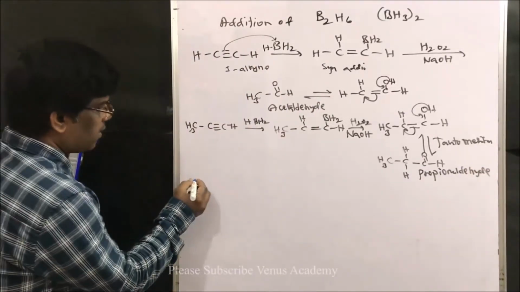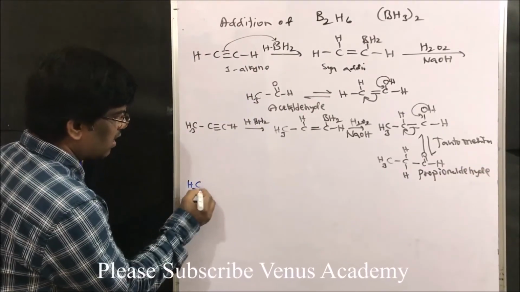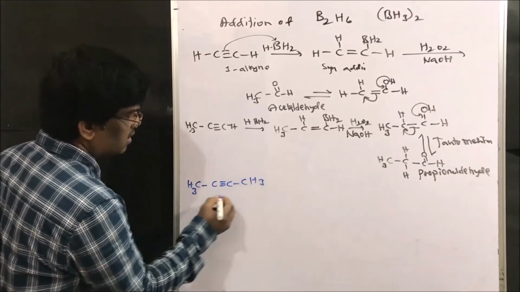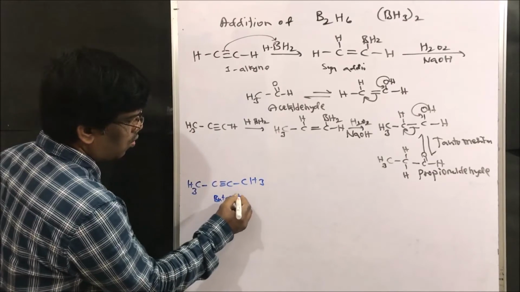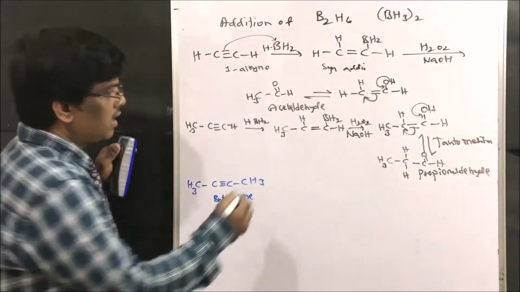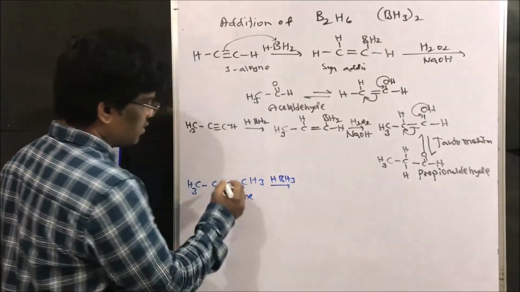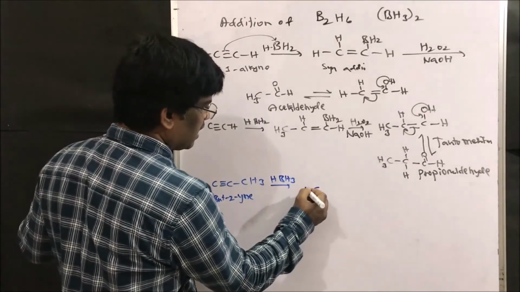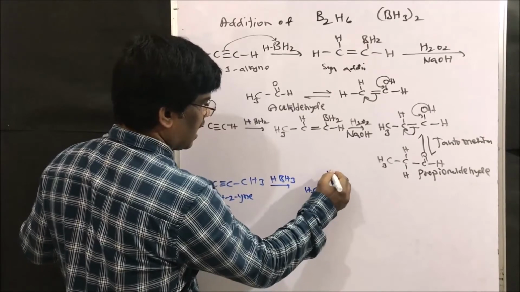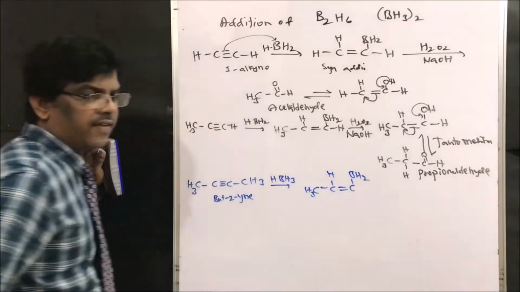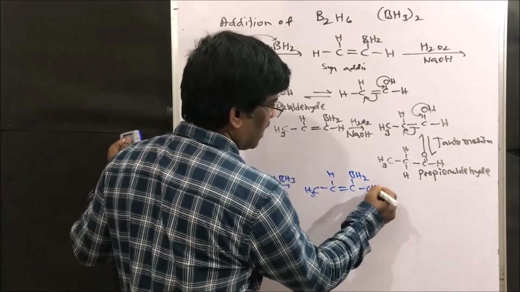For example, if I take CH3 C triple bond C CH3, this is but-2-yne, and do the reaction with diborane, that is BH3. It adds to give CH3 C hydrogen double bond C BH2 CH3.